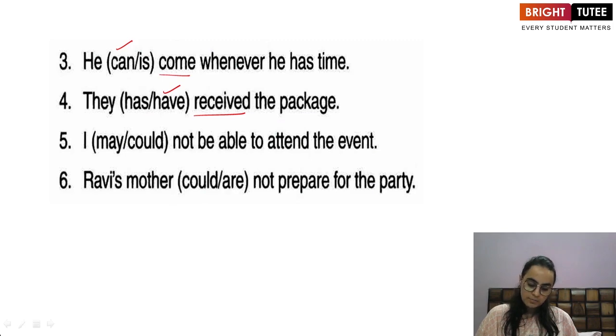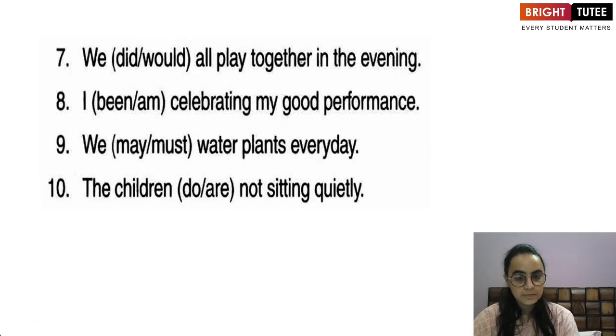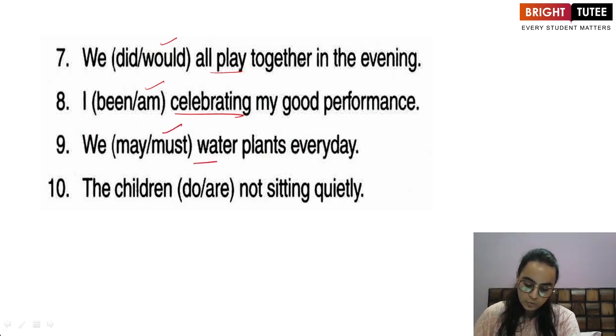I may not be able to attend the event. Ravi's mother could not prepare for the party. We would all play together in the evening. I am celebrating my good performance. We must water plants every day. The children are not sitting quietly.